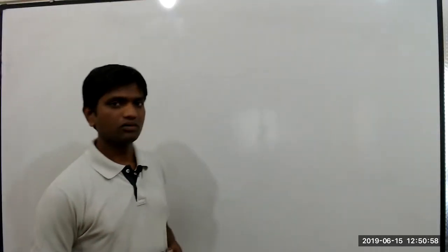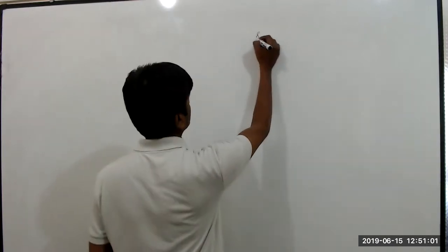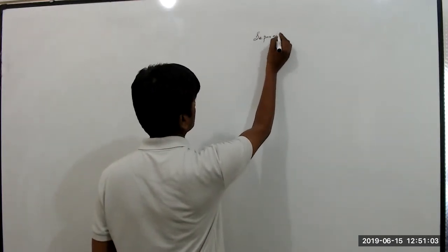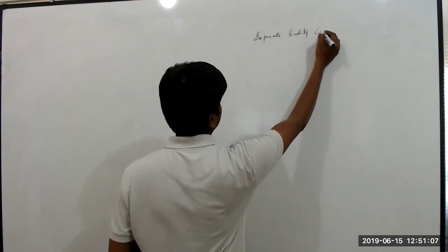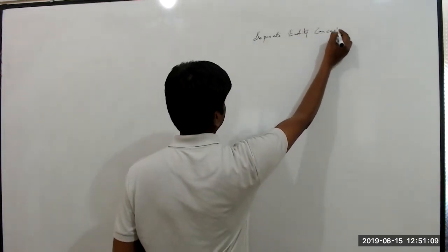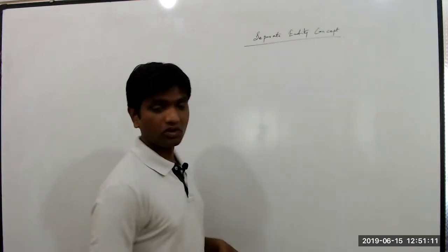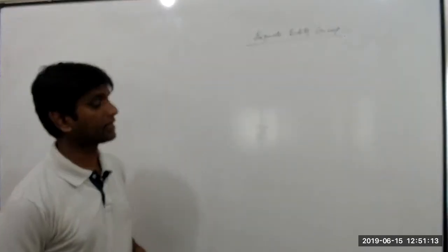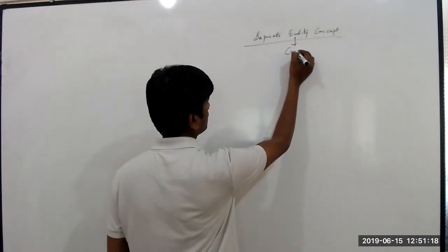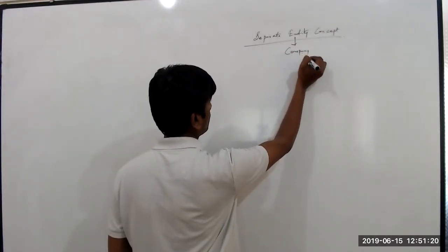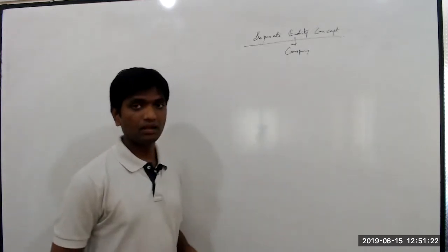Hi. So now let us discuss the separate entity concept. The name of the concept appears to be self-explanatory because when you say entity, it represents a company, a proprietor firm or a partnership firm.